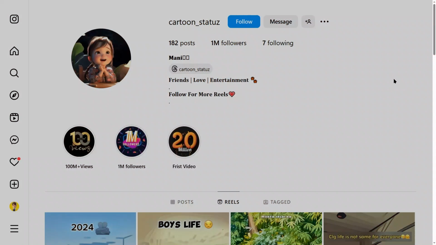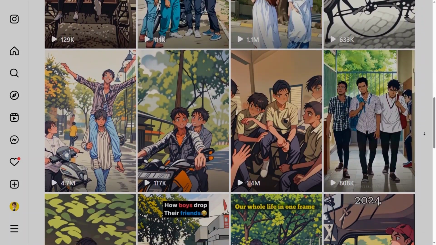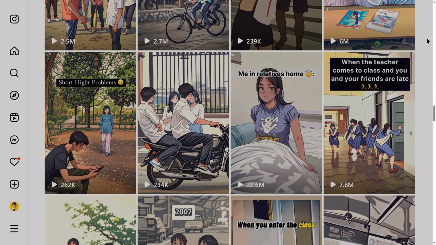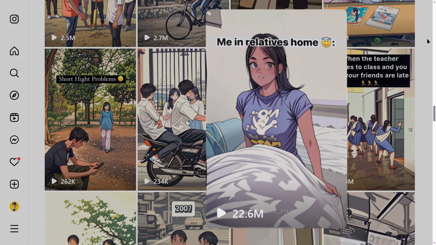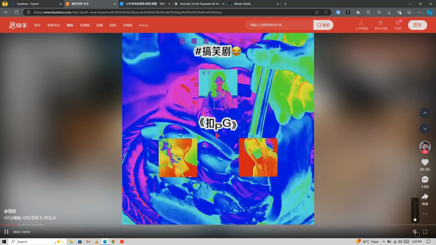There's an Instagram page following a similar approach, racking up millions of views on each video. For instance, one video has 11 million views, another has 19 million, and another has reached an impressive 22 million views. First, open Kuaishou, a Chinese TikTok alternative.